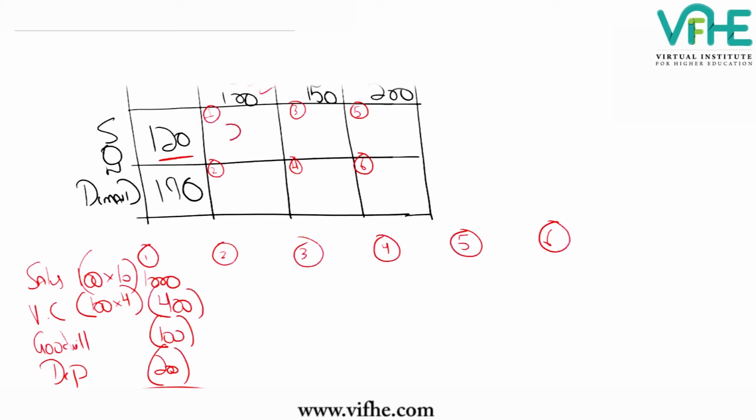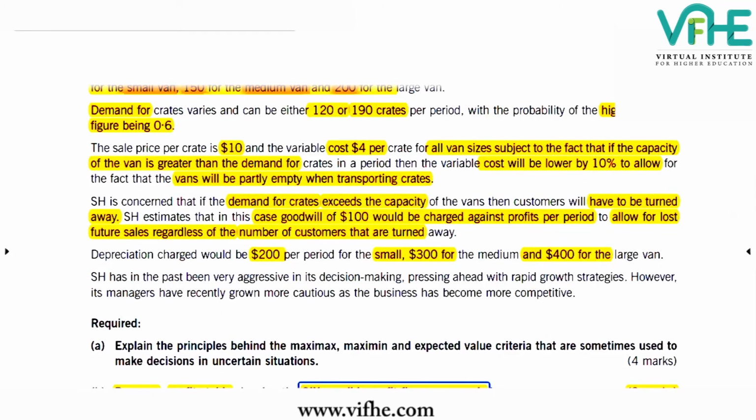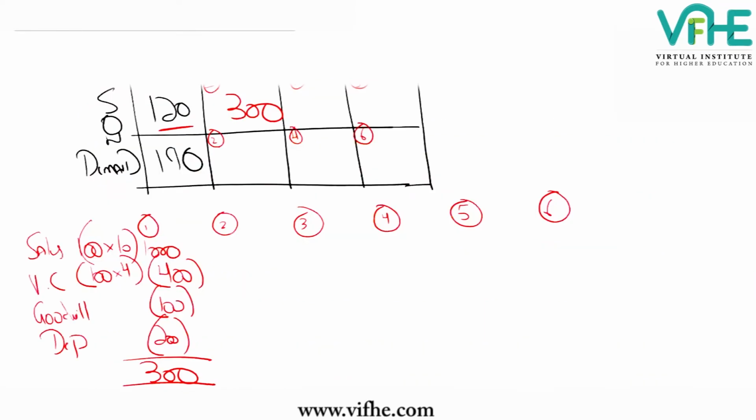So this is the first profit possibility. I hope this is clear. And like this, we'll be doing the calculations for the other possibilities. So now if the van is small, having a capacity of 100, and 190 people come, 190 crates demand arises, how many will the company be able to accommodate? Obviously the capacity is 100, so the maximum is 100.